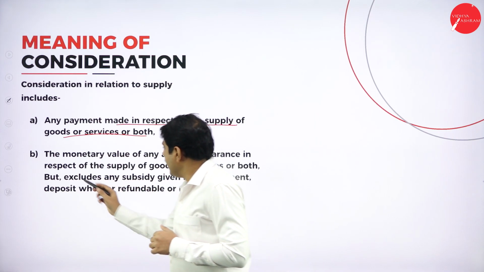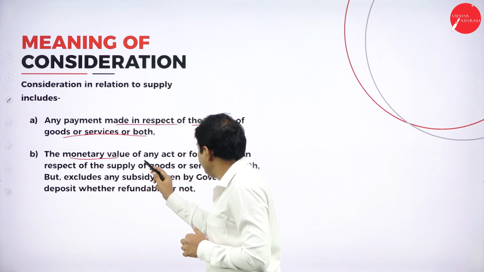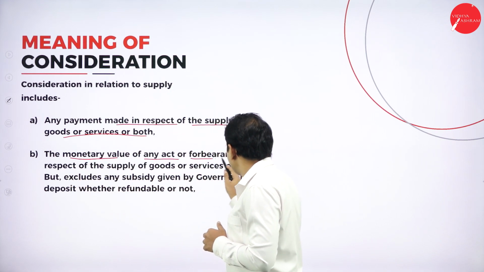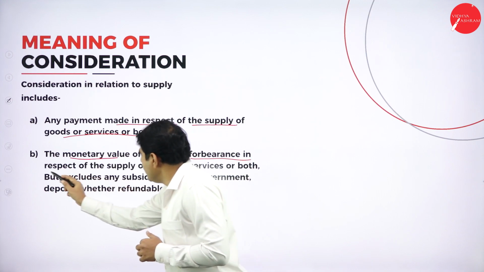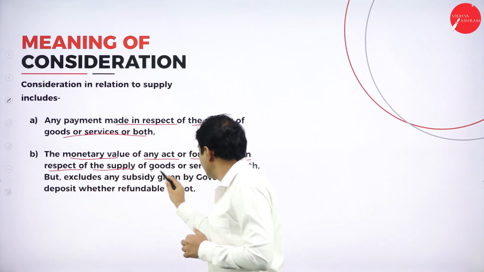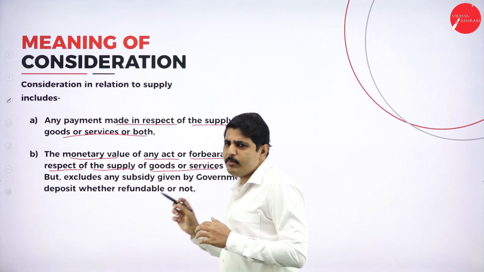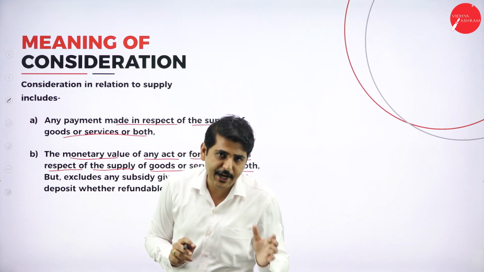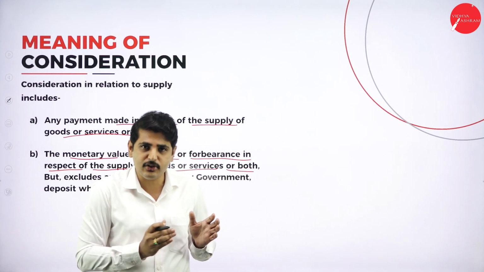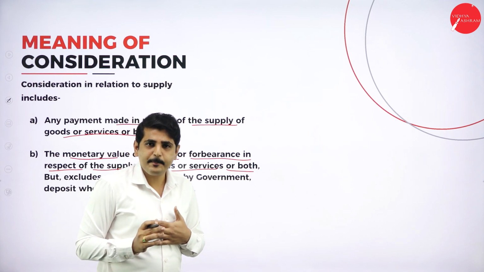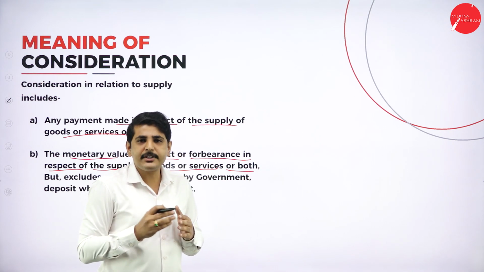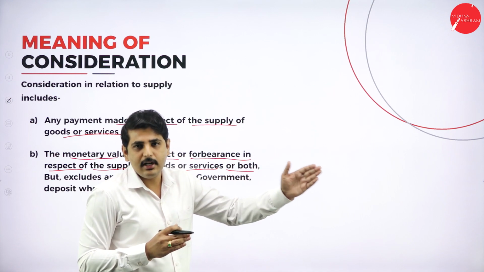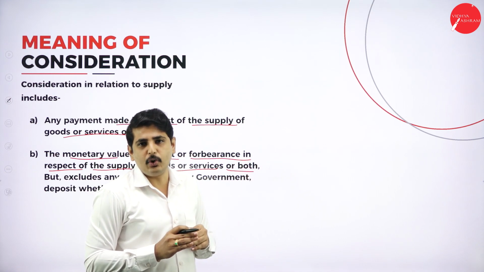Next one, the monetary value of any act or forbearance in respect of the supply of goods or services or both. What do you mean by that? You may receive cash or you may receive in kind also. For example, I am a lawyer. I purchase a product from a business or a showroom.